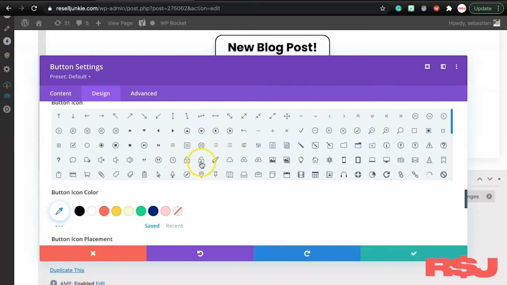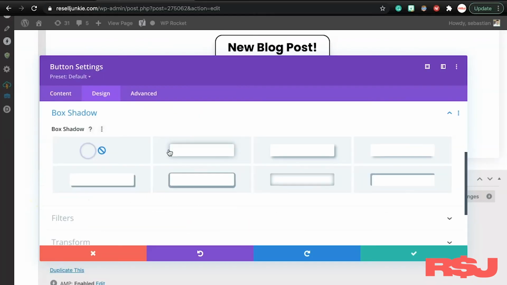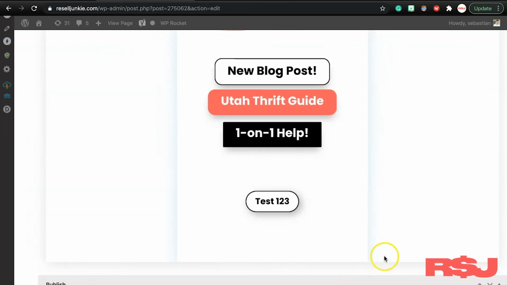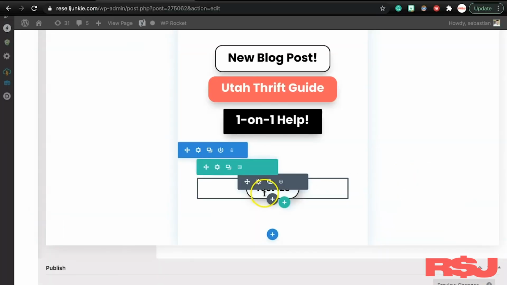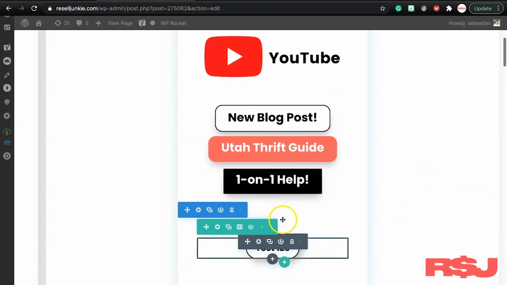And now we have all these little icons. Let's select the unlock icon because that's fun. And then one last thing, we want to add a shadow. Let's just add this one. Okay, now look at that button. That button is totally different than what it was. We see we hover over it, it still changes, and boom, it's pretty awesome. It's aligned, it looks great.